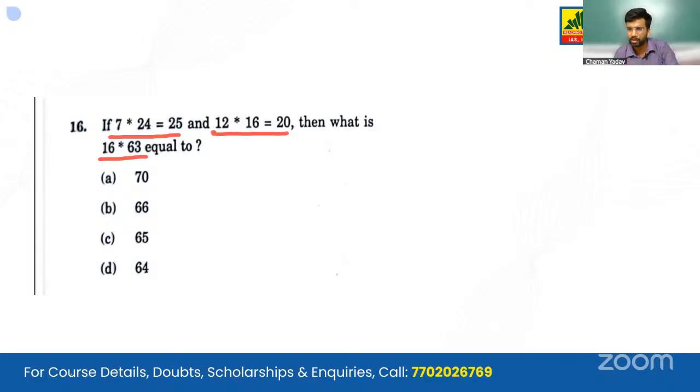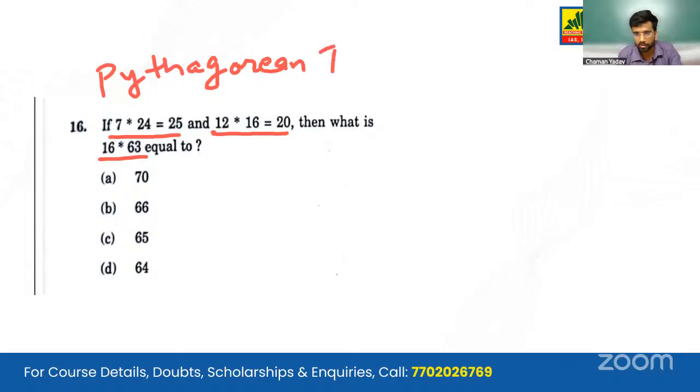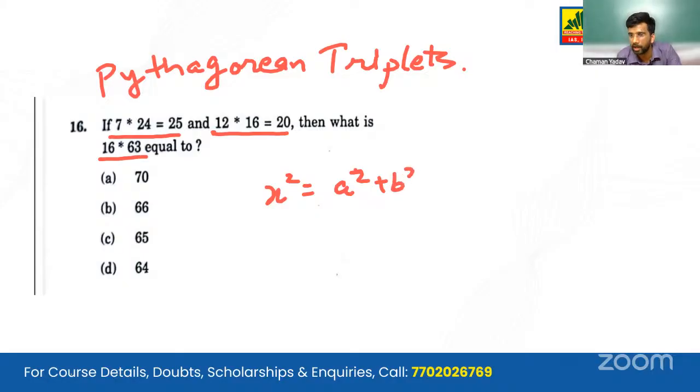So it might look like a difficult thing, but the concept that has been applied here is one of the top concepts in quant mathematics, Pythagorean triplets. Gone are the times that UPSC used to ask about prime numbers, cubes, and squares. Now they have shifted to Pythagorean triplets. So what are Pythagorean triplets? We know the Pythagoras theorem, that x square is equal to a square plus b square, where x is the hypotenuse and a and b are the sides of a right angle triangle.